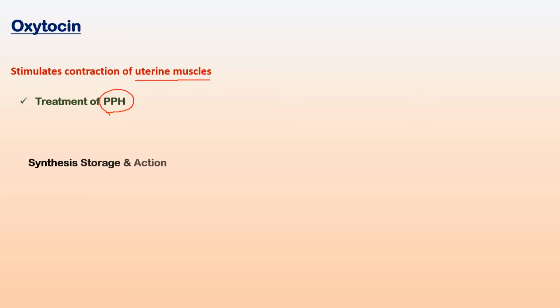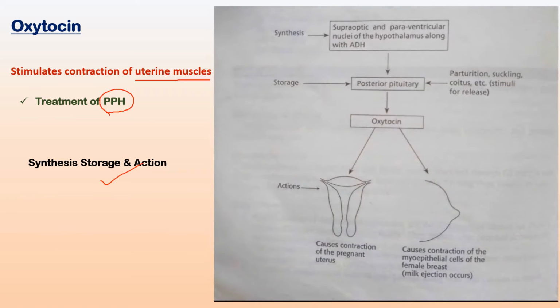Now here let us see the synthesis, storage and action of oxytocin. So oxytocin is a nonapeptide hormone which is synthesized in the hypothalamus along with ADH, that is the antidiuretic hormone, and they are stored in the neurohypophysis. It is synthesized in the supraoptic and the paraventricular nuclei of the hypothalamus. These oxytocins are transported along the axons and stored in the neurohypophysis.